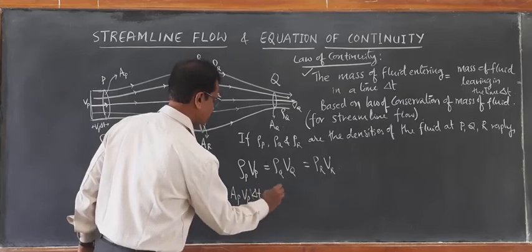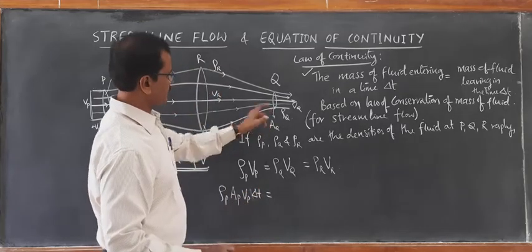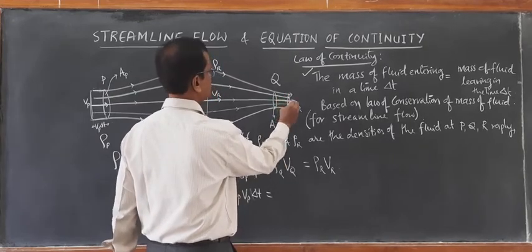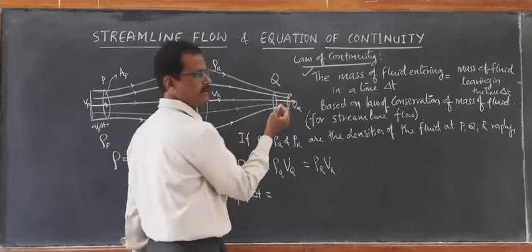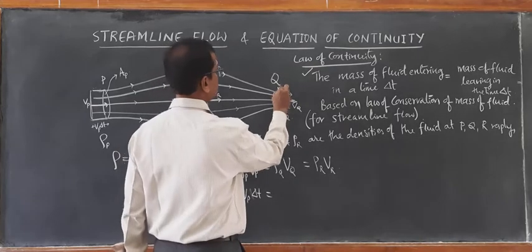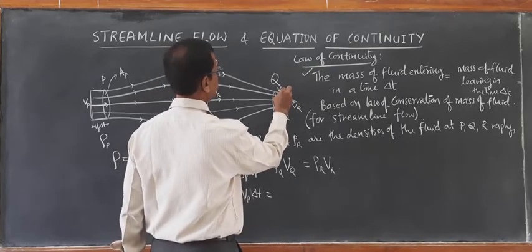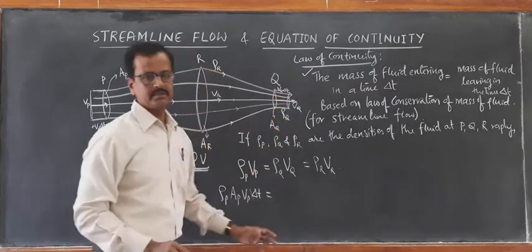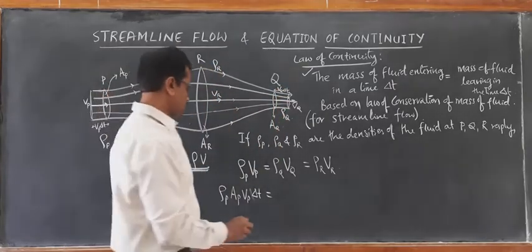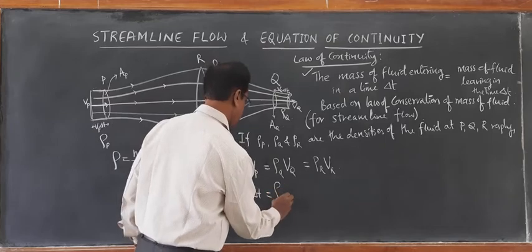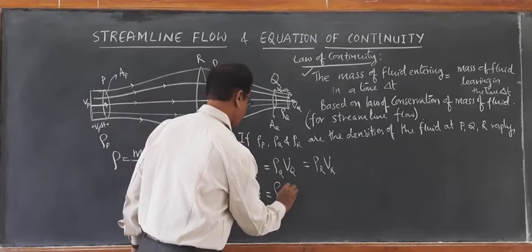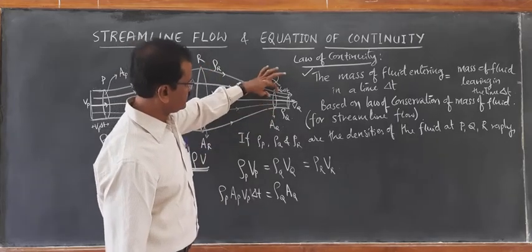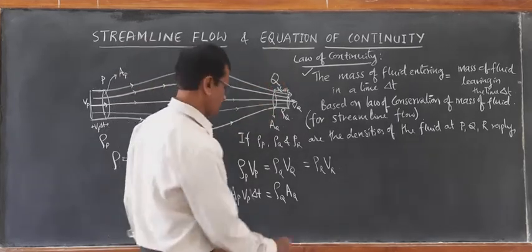Vp delta t. This is equal to, here you see, if this is the volume that is leaving out, this leaves out in the same interval of time delta t. Therefore, it is given by Vq delta t as the length of the fluid that is leaving out. So I can write it as rho q into AQ, where AQ is the area of cross section, into this length. This length is VQ delta t.